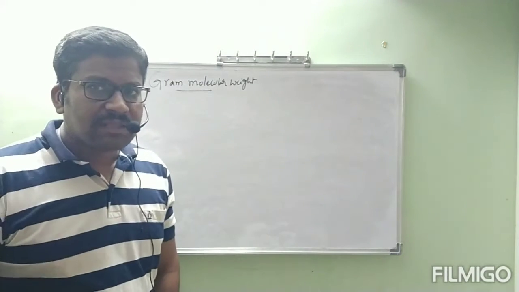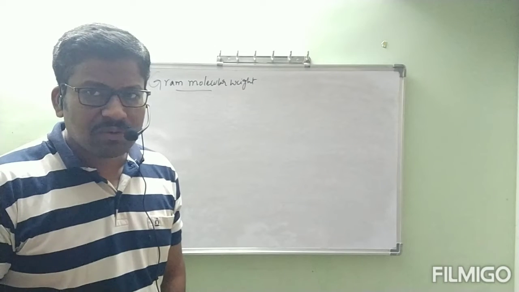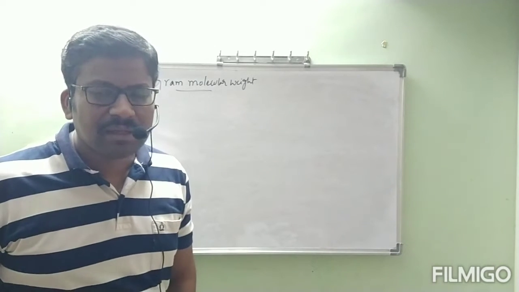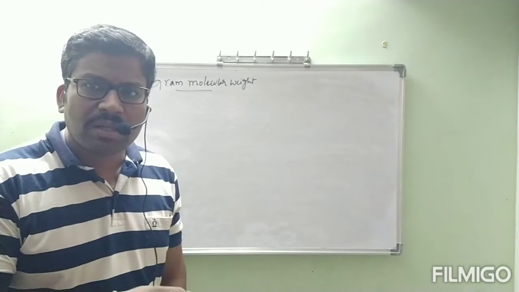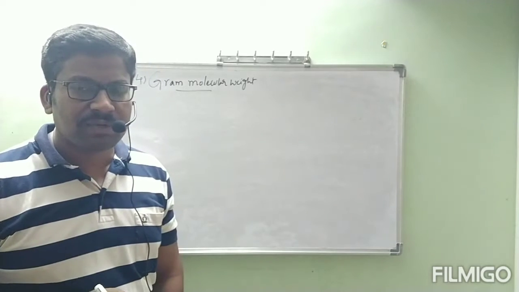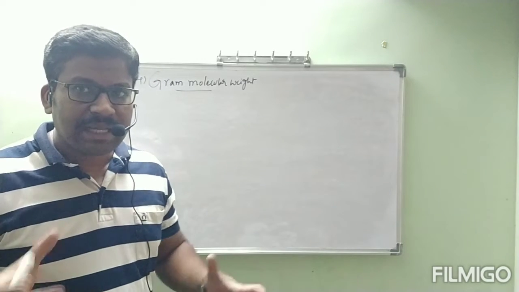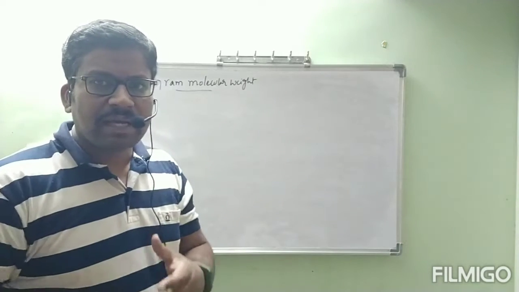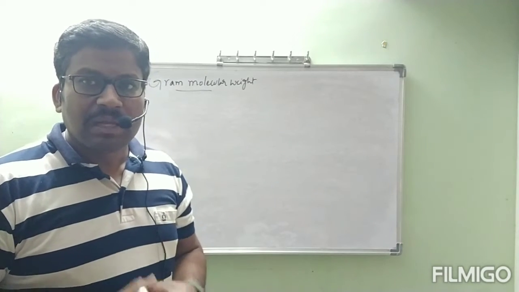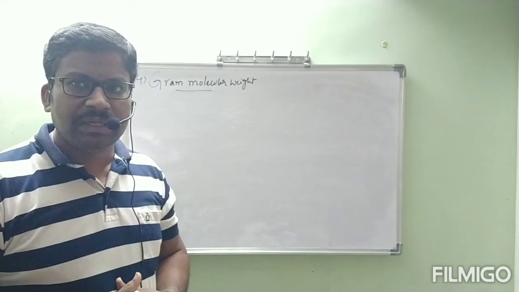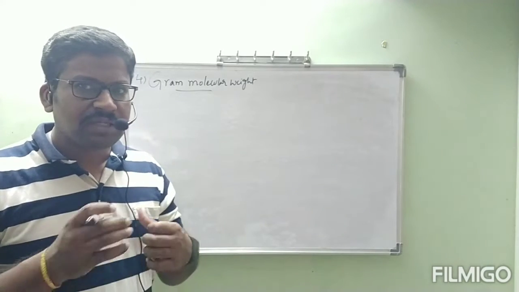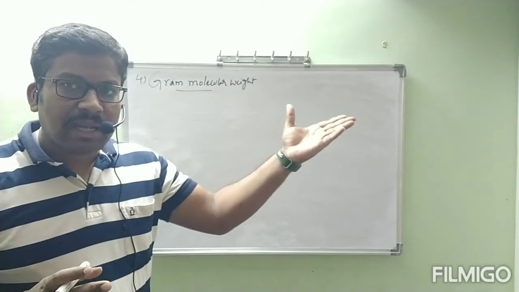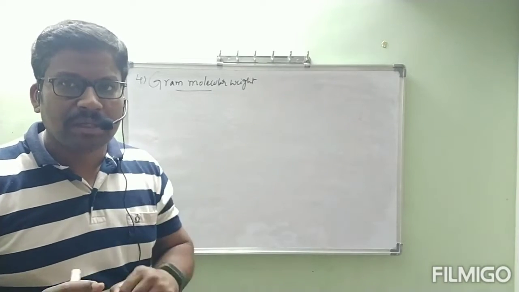As we are not able to consider one atom, two atoms separately, here also one molecule, two molecules, it is not possible for us. But we can take some group of molecules and keep it on a weighing machine and get grams. That group is nothing but 6.023 into 10 power 23. So the definition is the same, but there we are taking atoms, here we are taking molecules.